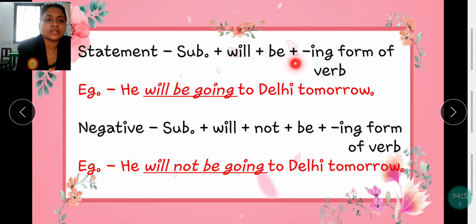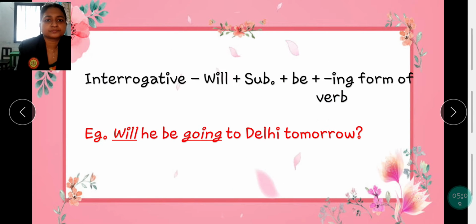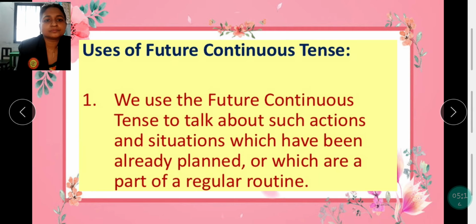Statement, subject plus will plus be plus ing form of the verb. For example, he will be going to Delhi tomorrow. Negative is subject plus will plus not plus be plus ing form of the verb. He will not be going to Delhi tomorrow. Interrogative, will plus subject plus be plus ing form of the verb. Will he be going to Delhi tomorrow?